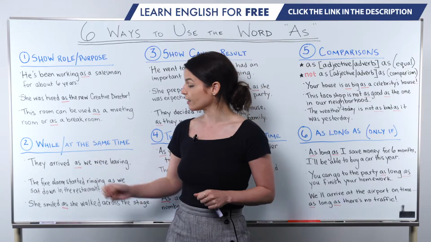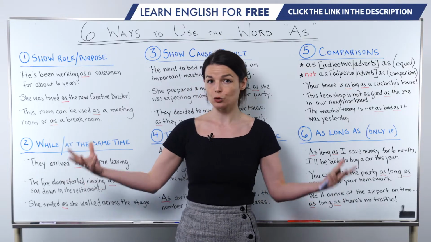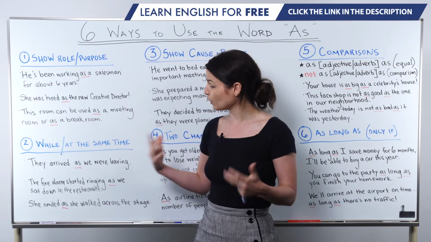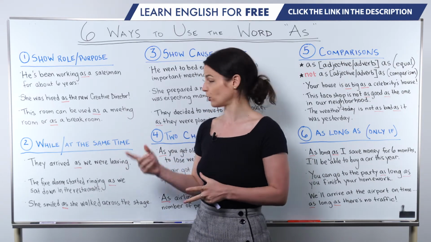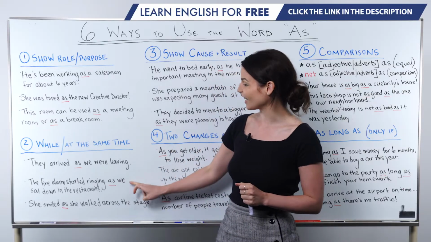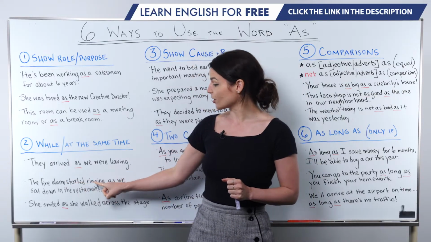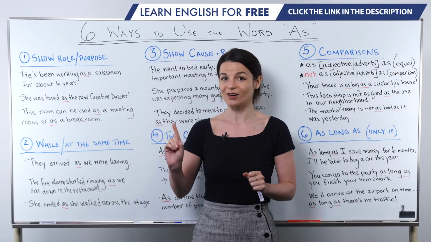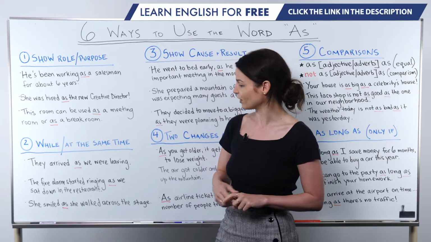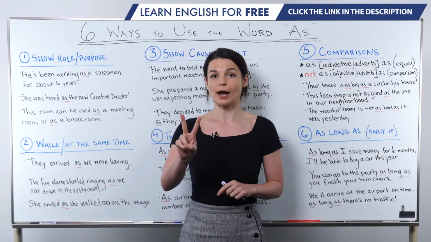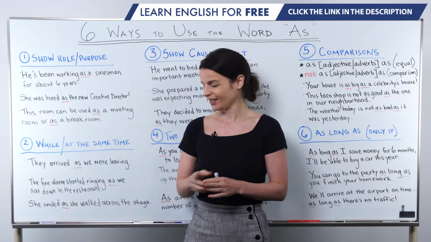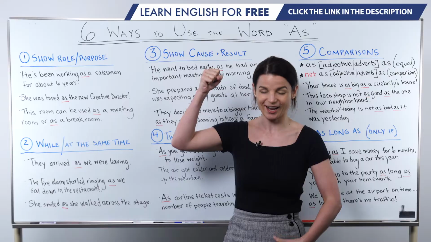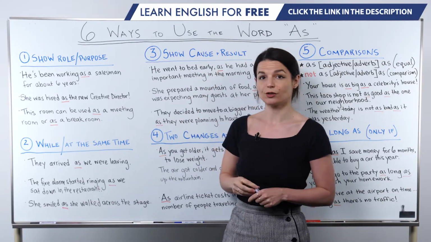So we connect these with as to show that these 2 situations or these 2 actions happened at about the same time. So we can think of this as kind of like while or at the same time. Let's look at the second example. The fire alarm started ringing as we sat down in the restaurant. So again, we're showing 2 actions happening at about the same time. So the fire alarm started ringing at the same time as we sat down at the restaurant. So we use as to do this.